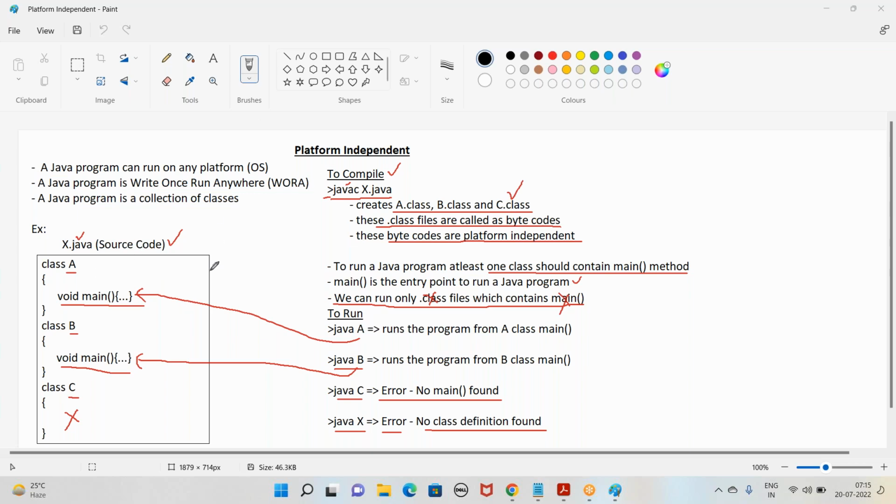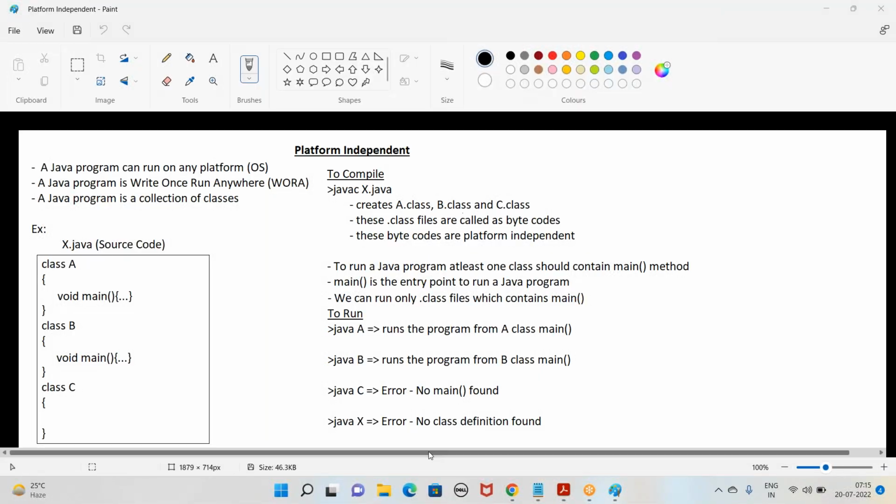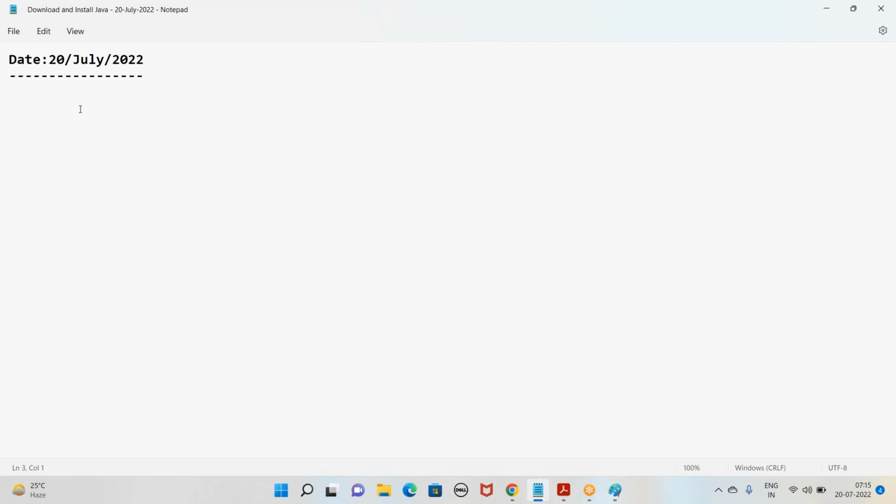Okay, let me show all of this practically today. The main objective of today is that we'll learn how to download and install Java and how to develop a Java application at the command prompt. So, download and install Java 18 version. The latest version is 18.